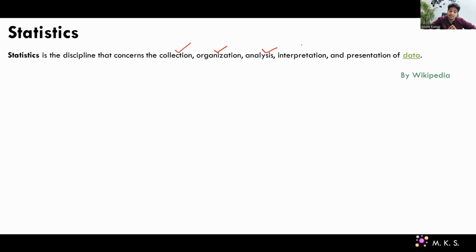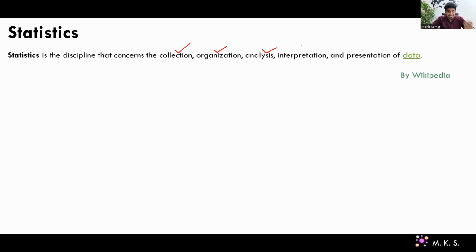A lot of people think statistics is all about analysis, where you are performing statistical analysis, like hypothesis testing, calculating confidence intervals, or performing ANOVA. That is just one part of it, guys. You need to collect, organize, analyze, interpret, and present your final results or your data, right? So that's the definition of statistics.